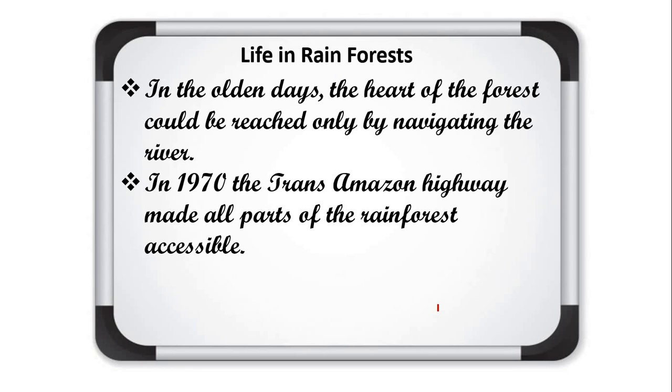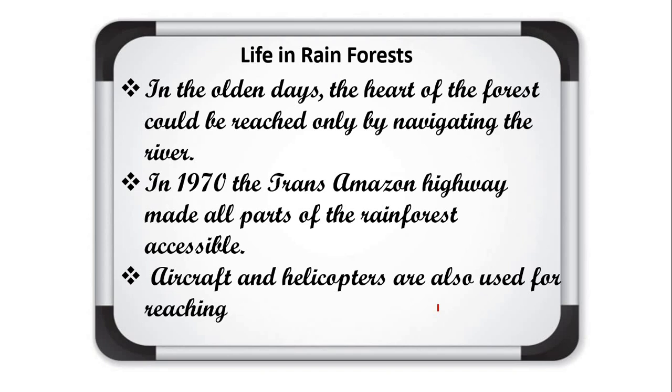It means now we can reach there. Aircraft and helicopters are also used for reaching various places. So earlier, which means of transport was used? Boat. And this time aircraft and helicopters are also used to reach different places, or the center of this Amazon basin.